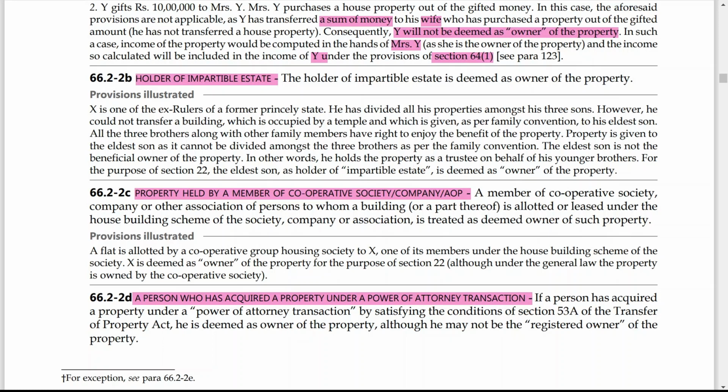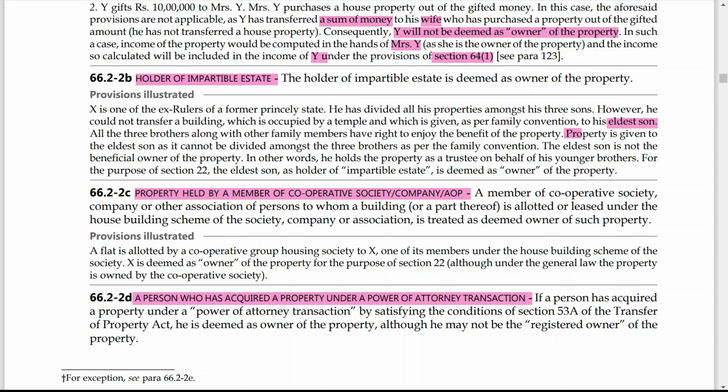He has divided all his property amongst three sons. However, he could not transfer a building which is occupied by a temple and which is given as per family convention to his eldest son. All the three brothers, along with other family members, have right to enjoy the benefits of the property. Now, this is the case where they are transferring all the properties except one building which is occupied by a temple. But as per the family convention, it is given to the eldest son.